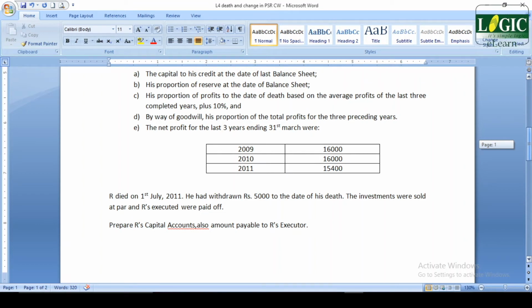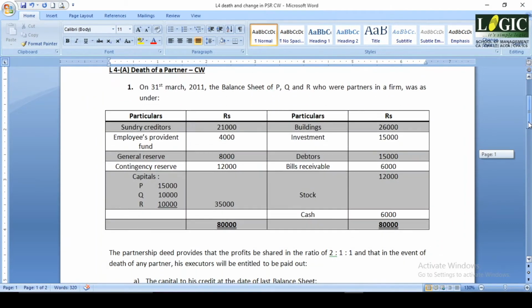Now how was this dead man's executor settled? The investments were sold at par and R's executor was paid off. Now prepare R's capital account, also the amount payable to R's executor. So we will see how it is possible to prepare the dead man's capital account, because he is no more and his family should be supported with what all funds he is eligible to receive from the firm. At the same time, the firm wants to put a full stop to the dealings with that man.